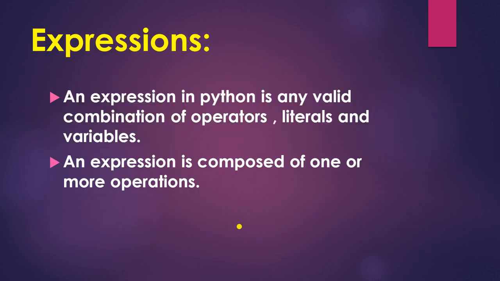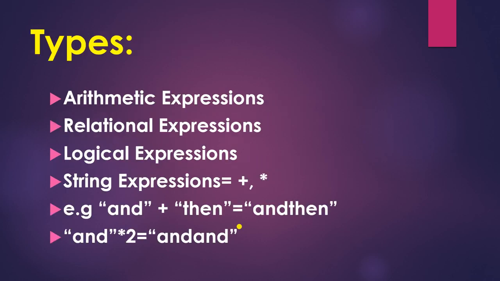Okay, and next is the expression. An expression in Python is any valid combination of operators, literals and variables. An expression is composed of one or more operations. These are the types of operations: arithmetic, relational, logical and string. For example, with strings, the plus symbol is concatenation, and if you multiply a string by 2, it will give you the string two times. This is a multiplication.